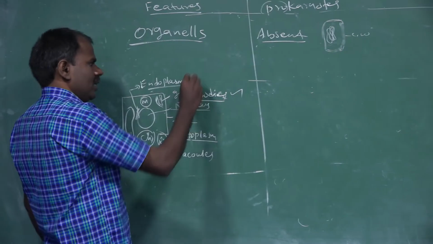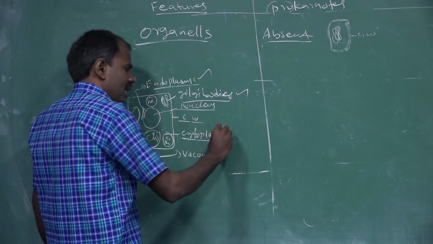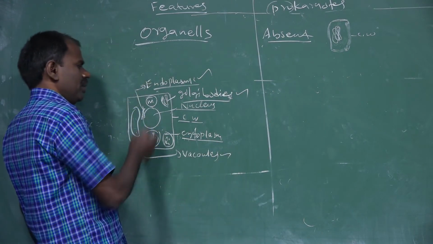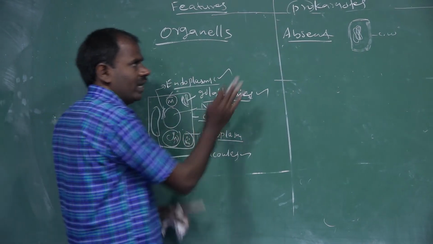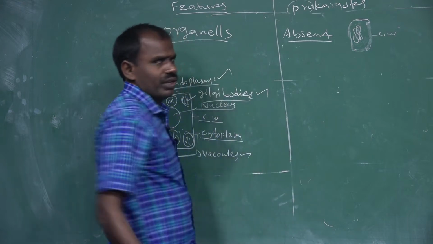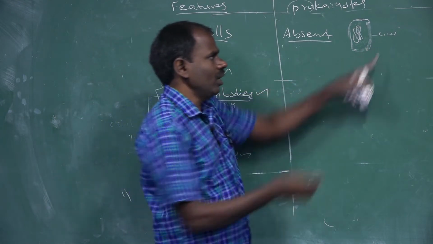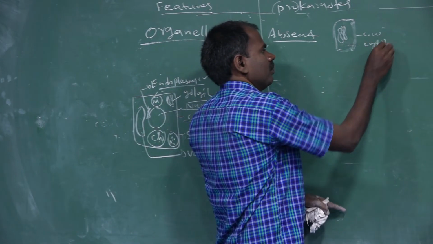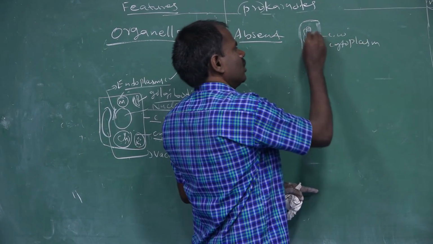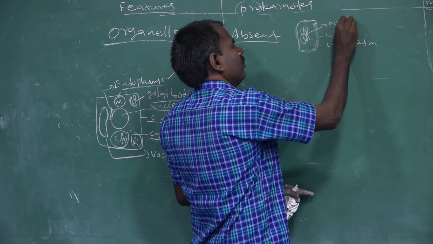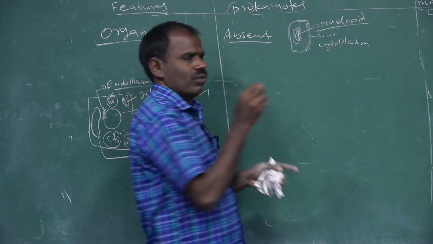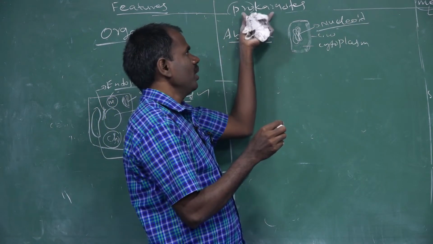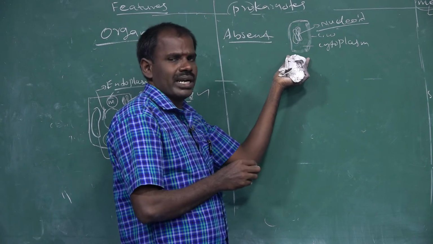Golgi body is absent, endoplasmic reticulum is absent, vacuoles are absent, and mitochondria and chloroplast are absent. Only cell wall, cytoplasm and nucleoid are present. These types of cell structures are found in prokaryotic organisms, for example, bacteria and archaebacteria.